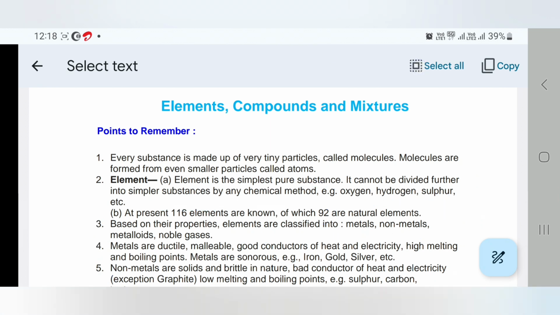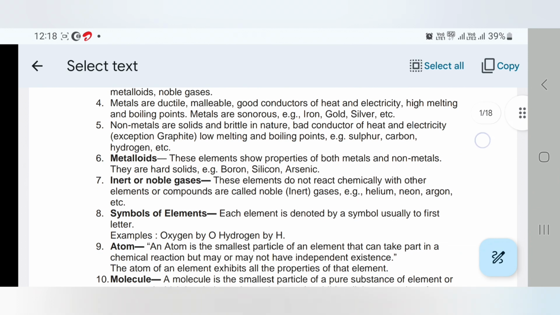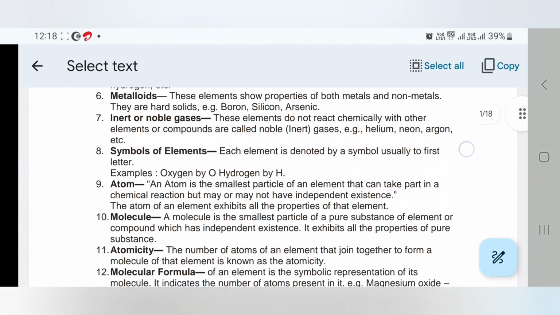Now, another one is metalloids. Metalloids are elements which show properties of both metals and non-metals. They are hard solids like boron, silicon, arsenic.